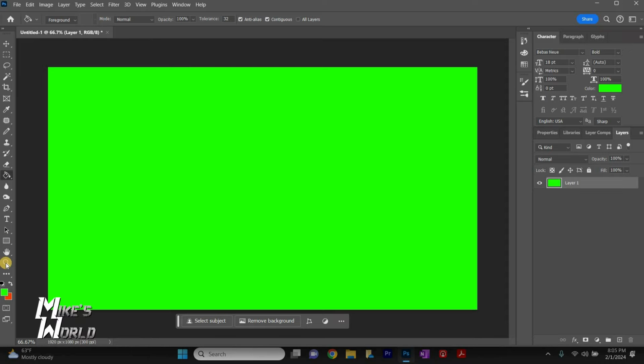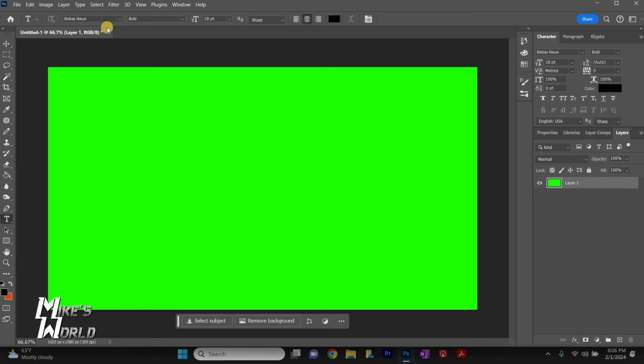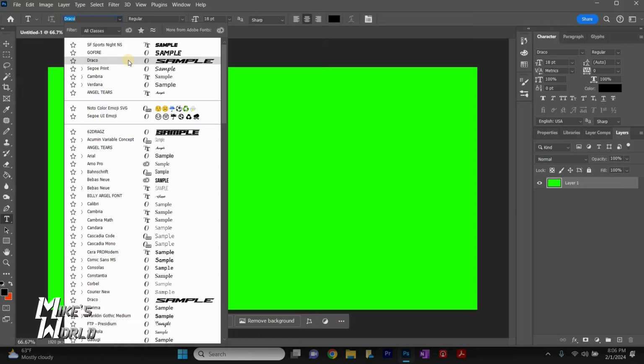So chroma green. And then what I'm going to do now is, well, I'm getting ahead of myself. I do want to do black text. So I'm setting that. But before I do that, I want to change fonts this time.